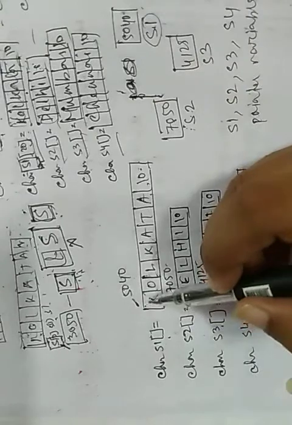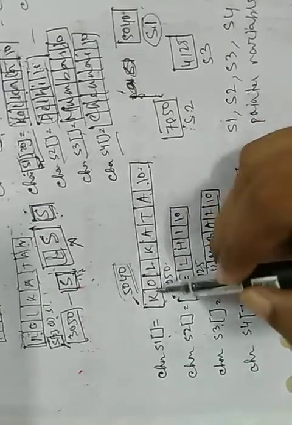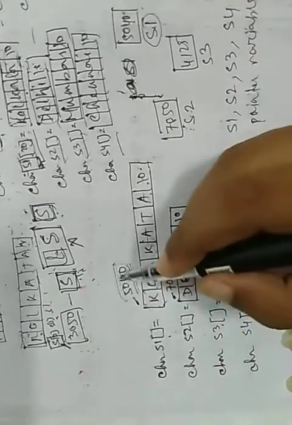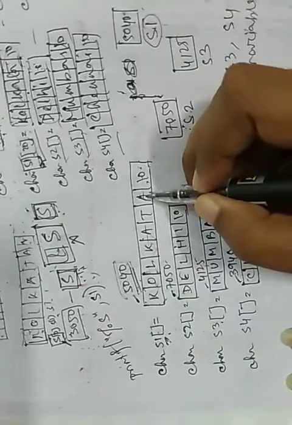Because you can see here that 5040 is the base address of Kolkata, and if we give the base address we get the total array. So if we print like this, printf %s s1, where s1 means the array name, base address means 5040, it will print the total Kolkata.